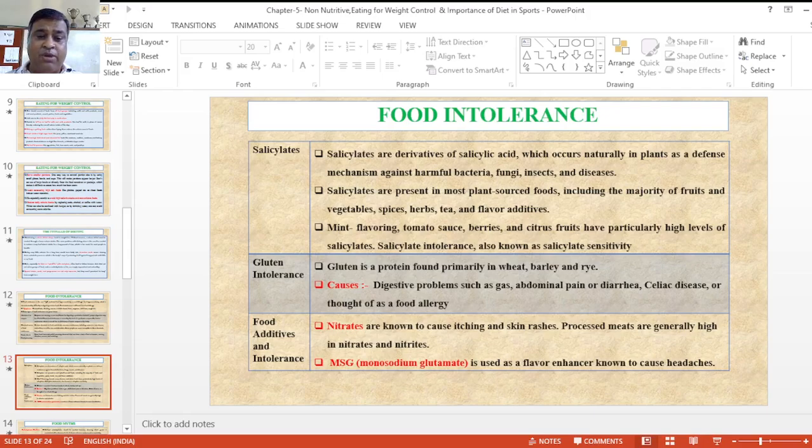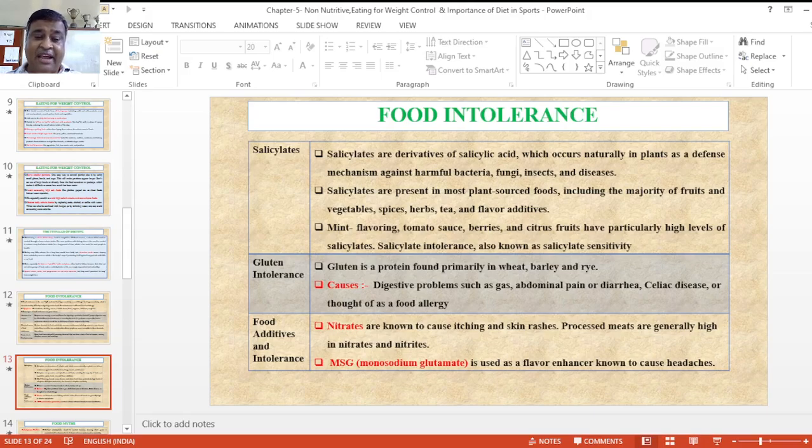Now next is gluten intolerance. Gluten is a protein found primarily in wheat and especially in barley. What are the effects? Digestive problems, gastric problems, abdominal pain and diarrhea can occur, and the disease can also go through food allergies.